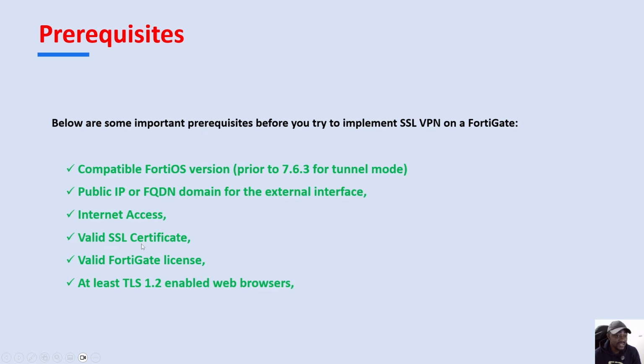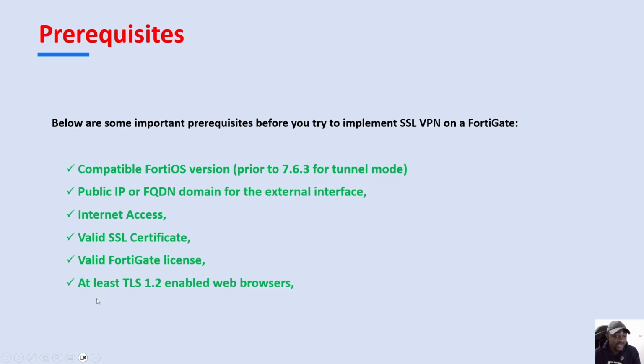You need to have a valid SSL certificate, because the information that will be traveling over the internet needs to be secured with the SSL certificate. You also need a valid FortiGate license, because with the trial license you don't have the possibility to do FortiGate SSL VPN, as the encryption protocol and the security level available on the trial license is not sufficient to configure it.